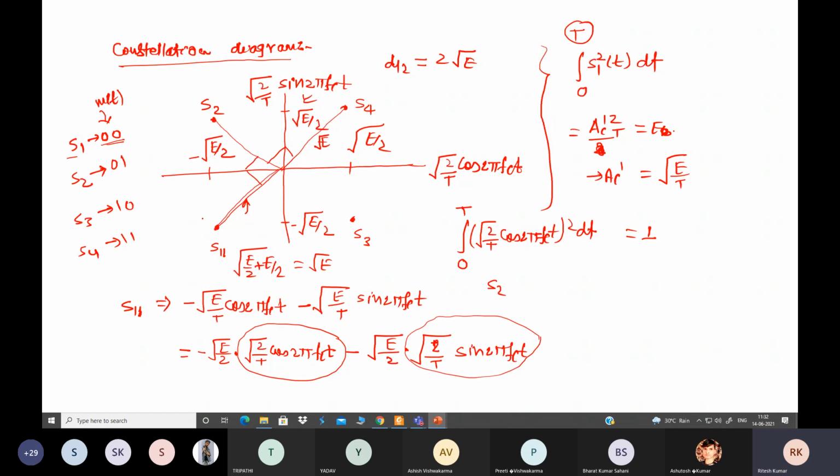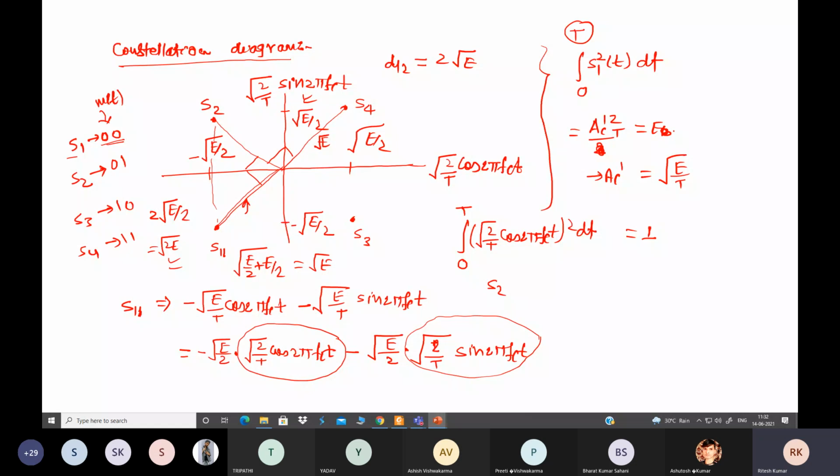When you add these two, what will be the value? See, what is the vertical height here? This is square root of E by 2, and here also square root of E by 2. So when you add 2 square root of E by 2, we get the distance between these signaling points. So you can say square root of 2E. So there are different values. Diagonally, if you see the difference, it is at a large distance compared to the vertical distance.